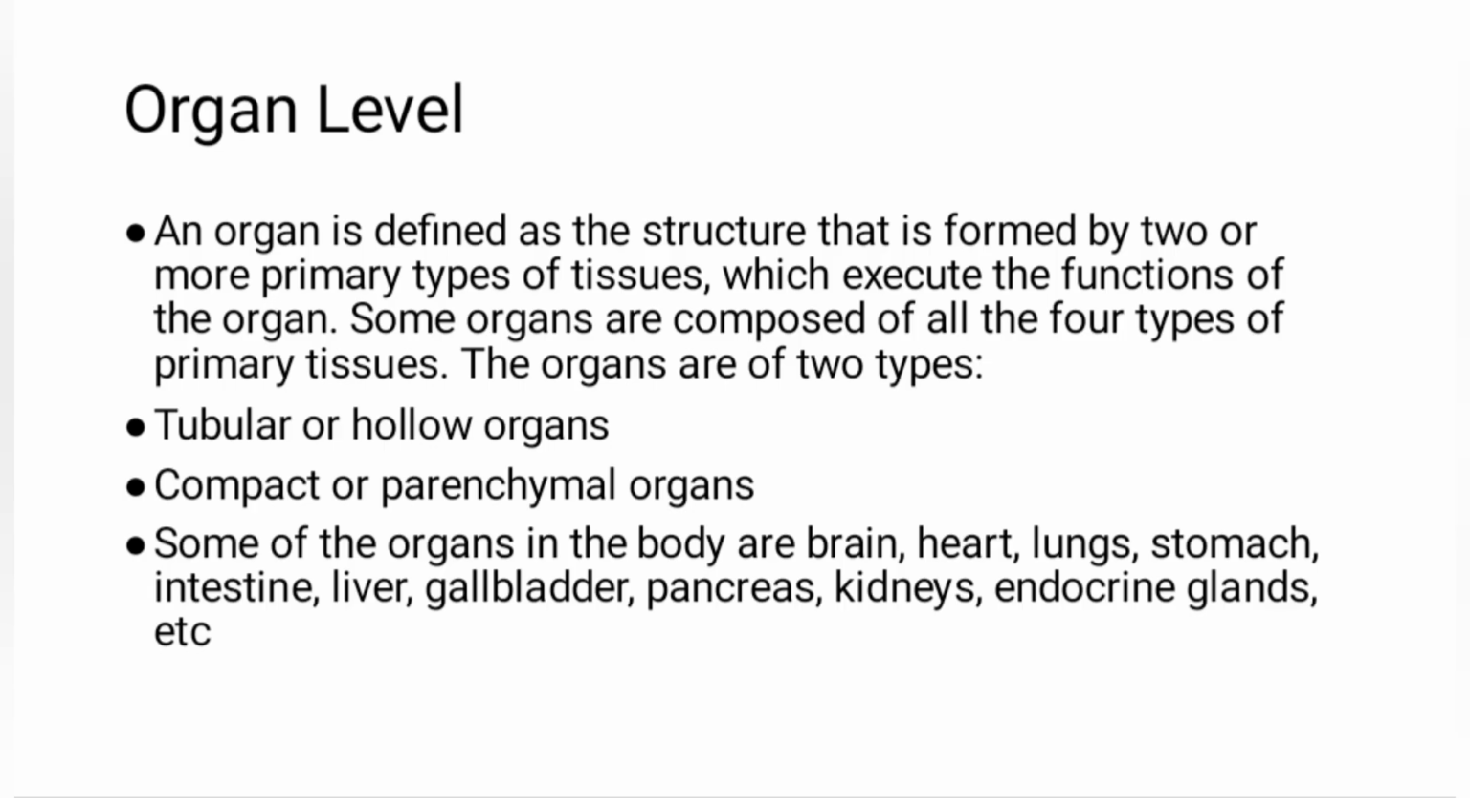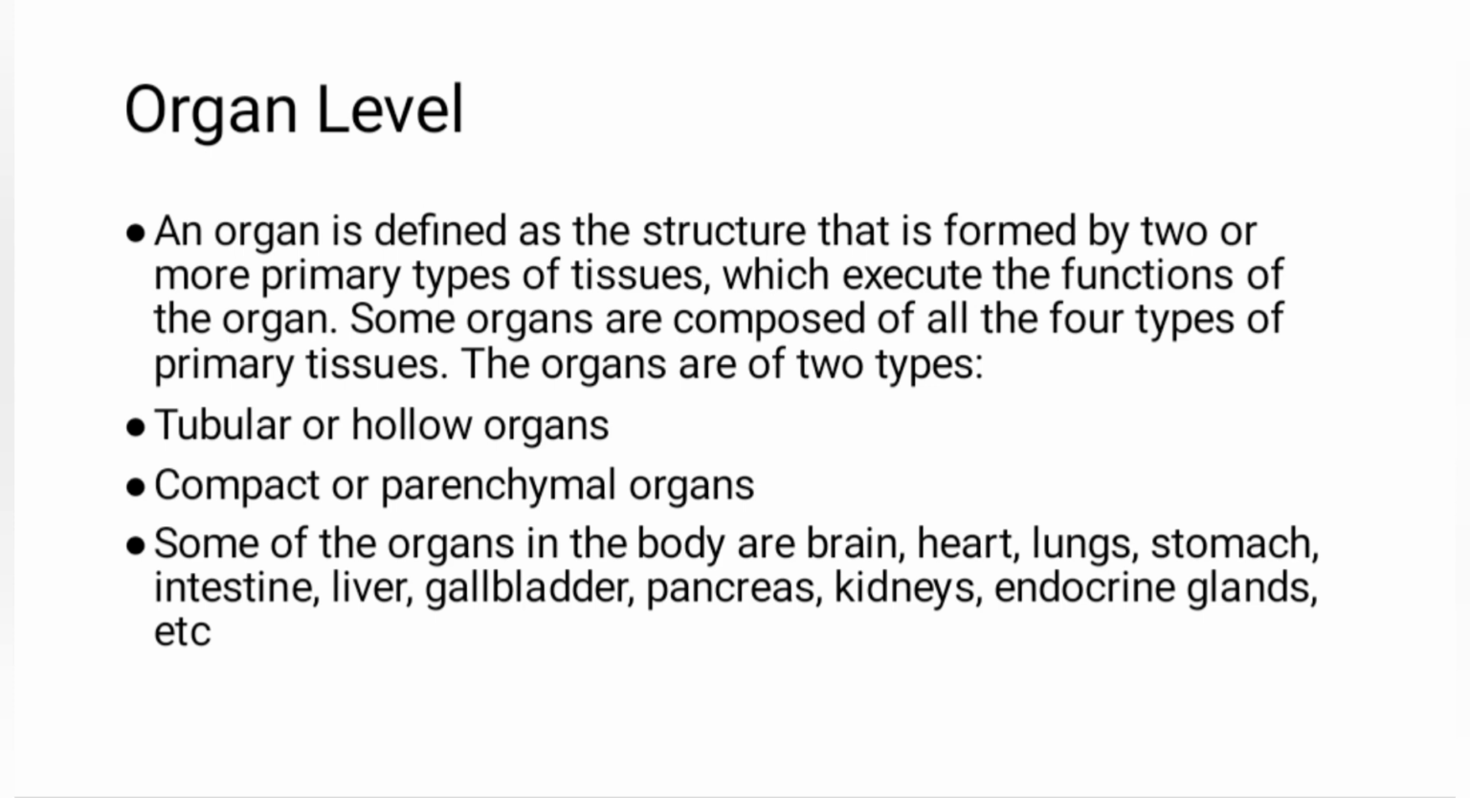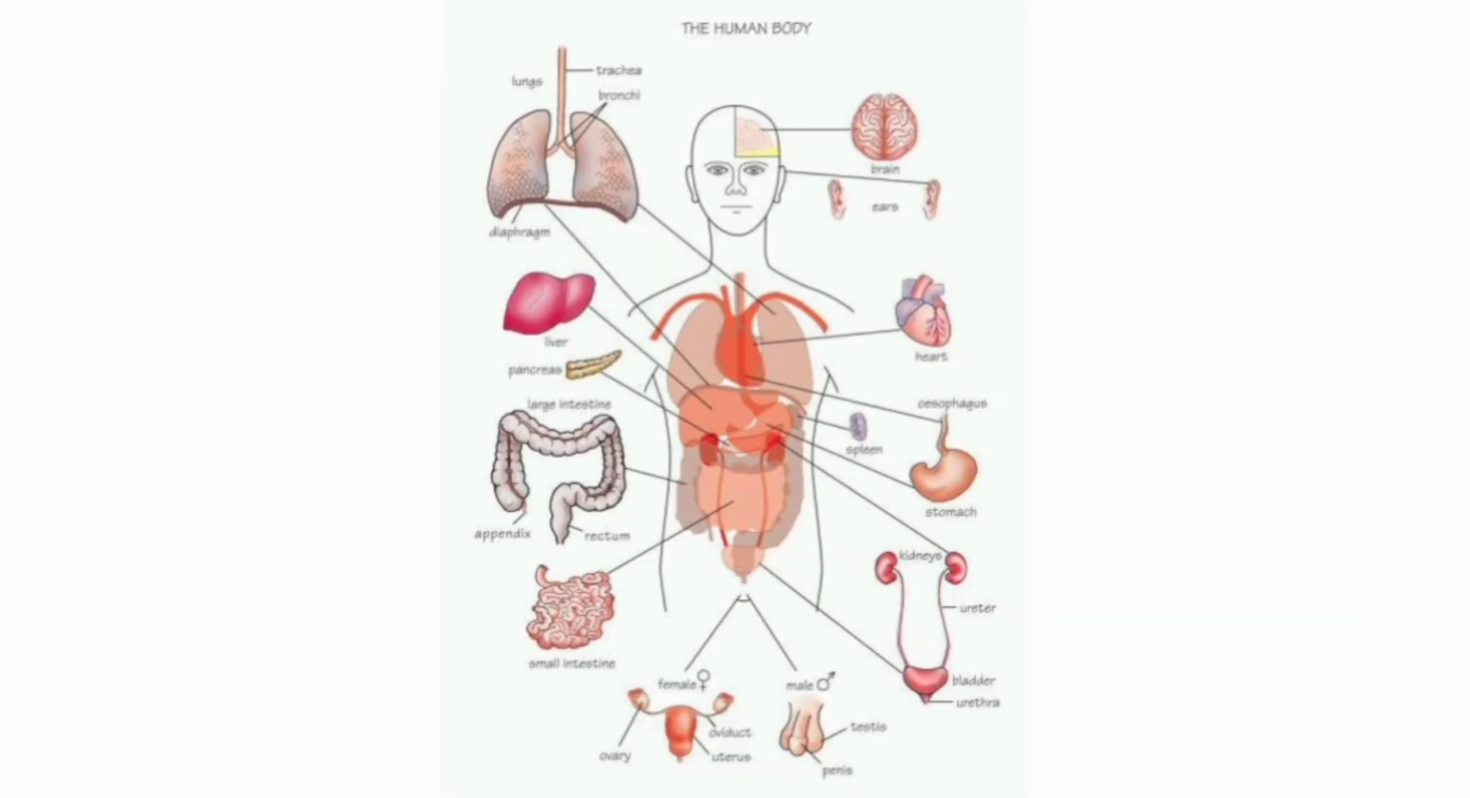An organ is defined as the structure that is formed by two or more primary types of tissues which execute the functions of the organ. Some organs are made up of all the four types of primary tissues. There are two types of organs, which includes tubular or hollow organs and compact or parenchymal organs. Examples of organs in human body include brain, lungs, endocrine glands, kidney, pancreas, liver, etc.